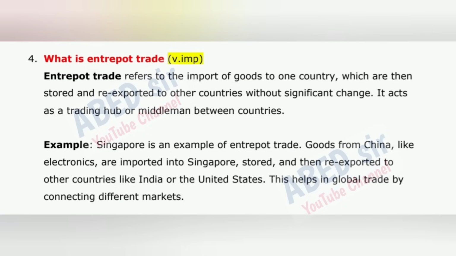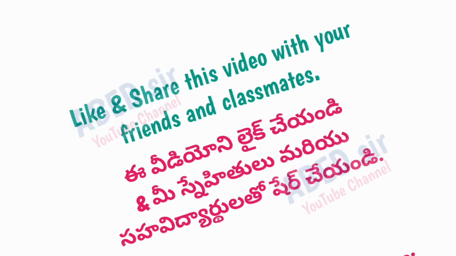What is entrepot trade? Entrepot trade refers to the import of goods to one country, which are then stored and re-exported to other countries without significant change. It acts as a trading hub or middleman between countries. Example, Singapore is an example of entrepot trade. Goods from China, like electronics, are imported into Singapore, stored, and then re-exported to other countries like India or the United States. This helps in global trade by connecting different markets. Next important question is 5.